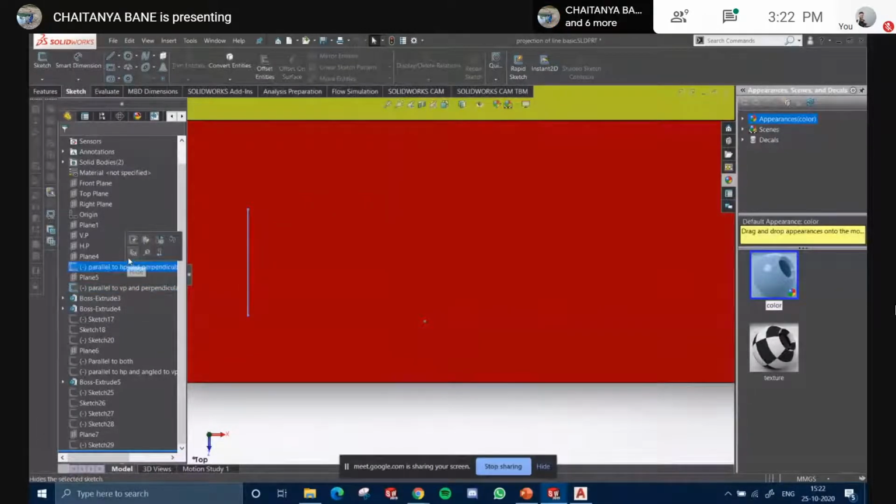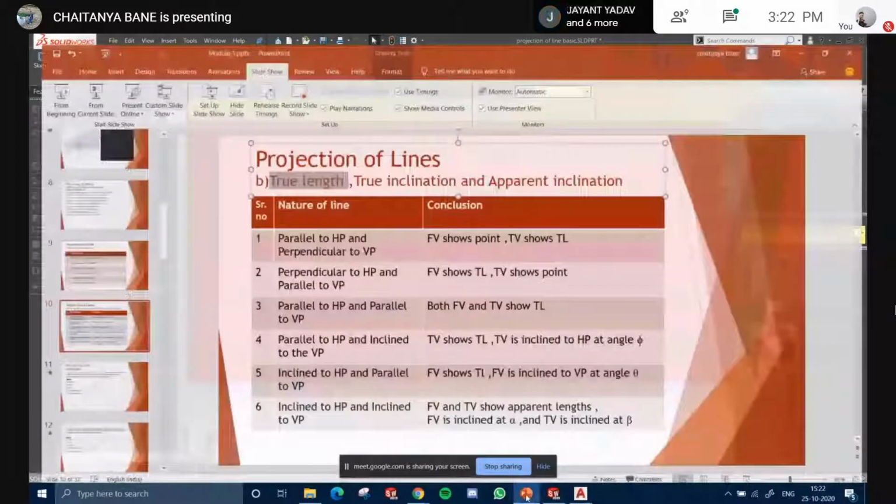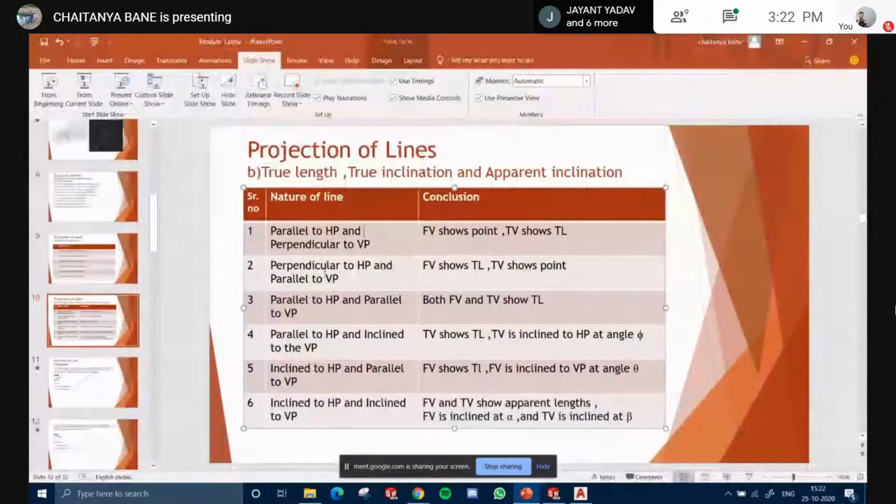So you get my point, how the true length is affected. So let's read about it here. If a line is parallel to the HP and perpendicular to the VP, the first condition that I showed you, imagine it. SolidWorks is running, but side by side let's use some imagination too.